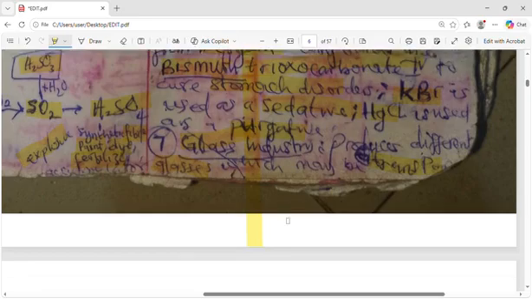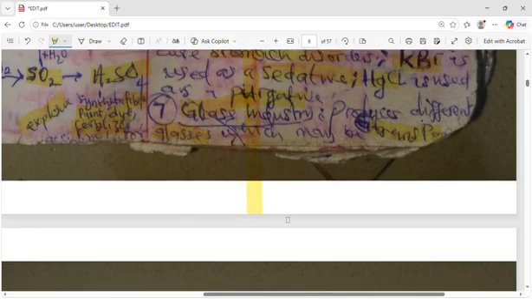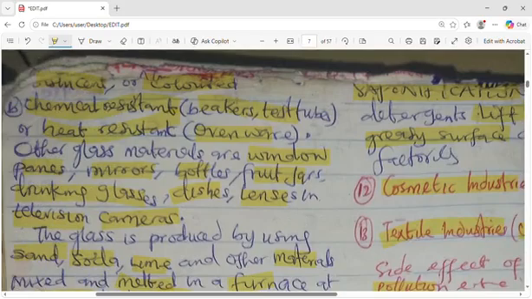Then also glass industry, like I said, from sodium carbonate, they make use of the sodium carbonate compound to make their glass. So they produce different kinds of glass. Some glasses are transparent, that means you can see through them. Some are translucent, they will not allow light to pass through. Some are colored, so different kinds of glasses. Then the glasses can be chemical resistant like beakers and test tubes, so chemicals will not affect them, or heat resistant, that means those glass that you put inside oven, so we call them ovenware.